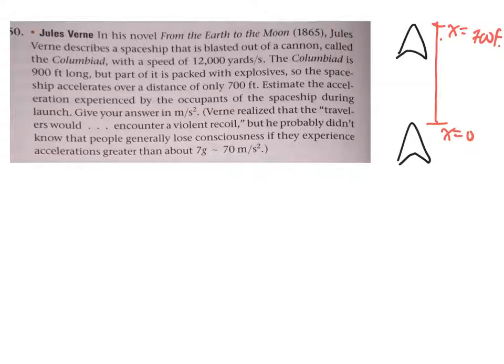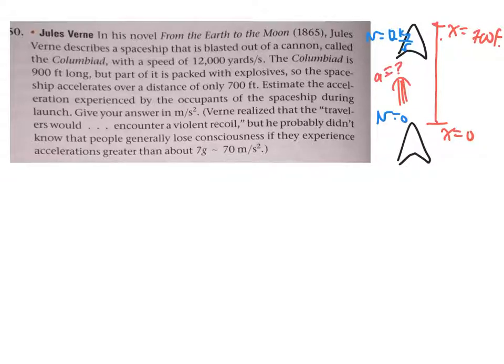And then we know that it picks up a velocity, which is 12,000 yards per second. So over here, v is 0, but over here, v is 12 kiloyards per second. That's pretty badly drawn, my apologies. And in so doing, there is an unknown acceleration that we are looking for.